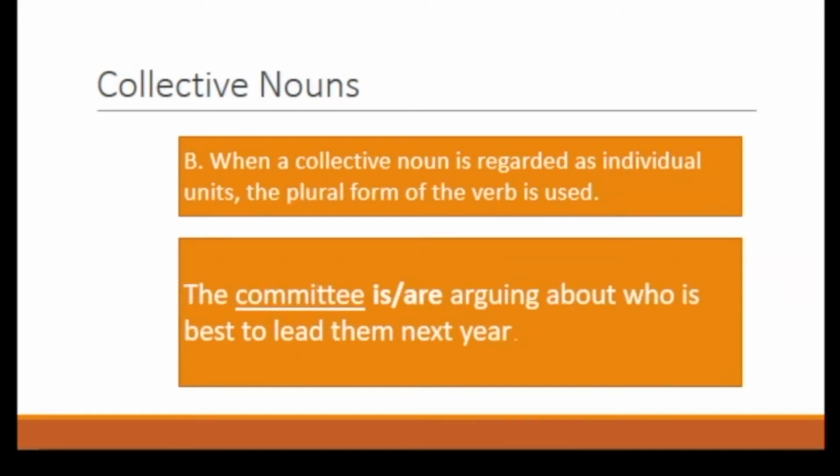Next, when a collective noun is regarded as individual units, the plural form of the verb is used. So in this example, the committee are arguing about who is best to lead them next year. The answer is are. Why are? In the sentence, each member of the committee is regarded individually since each has his own view that he argues with another member in the committee. Also, an argument cannot take place with just one participant.